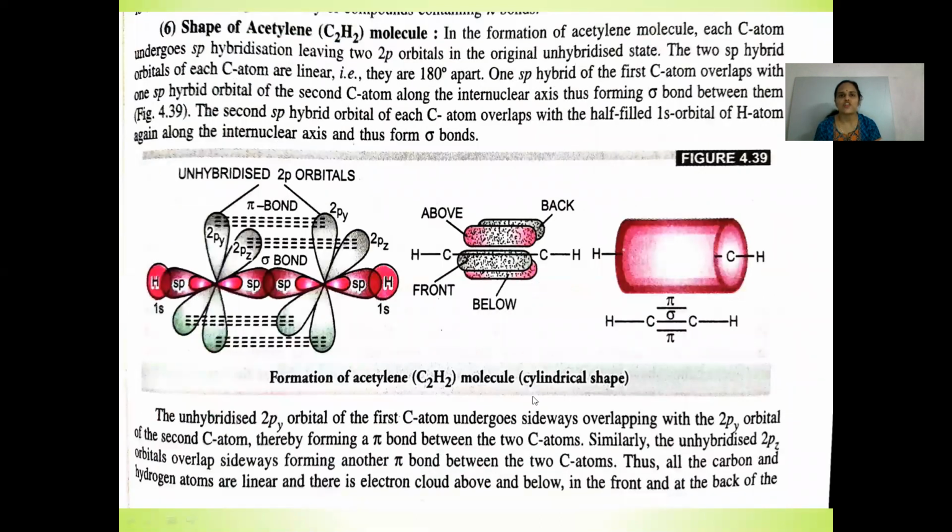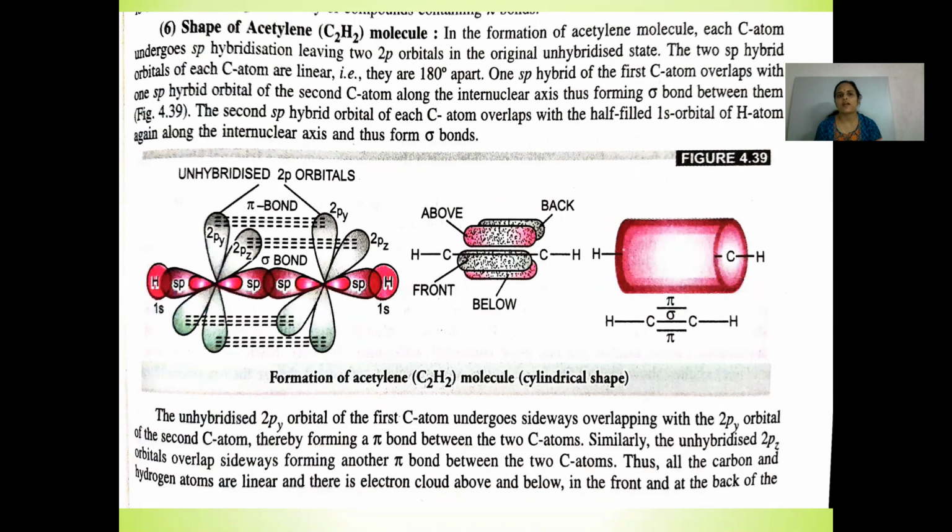Then let's discuss the shape of the acetylene molecule, that is the C2H2 molecule. In the formation of the acetylene molecule, each carbon undergoes sp hybridization, leaving two 2p orbitals in the original unhybridized state. The two sp hybrid orbitals of each carbon are linear, that is, they are 180 degrees apart. One sp hybrid orbital of the first carbon overlaps with the sp hybrid orbital of the second carbon along the internuclear axis, forming a sigma bond between them.